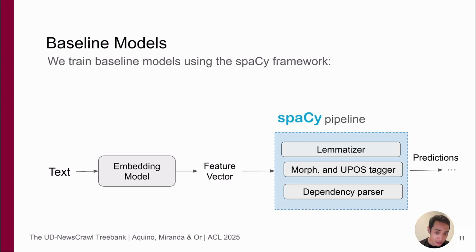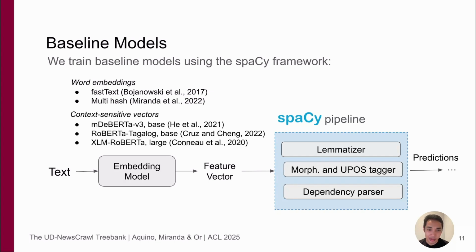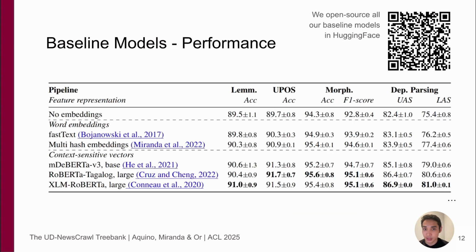So in general, we experiment on different types of embeddings, such as your standard word embeddings like fastText or the multi-hash embeddings, and context-sensitive vectors like mDeBERTa, RoBERTa Tagalog, and XLM-RoBERTa, which is more cross-lingual. We then evaluate each model on lemmatization, parts of speech tagging, morphological analysis, and dependency parsing as seen in the table over there in the slide.